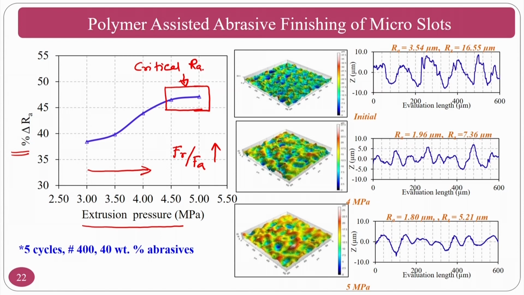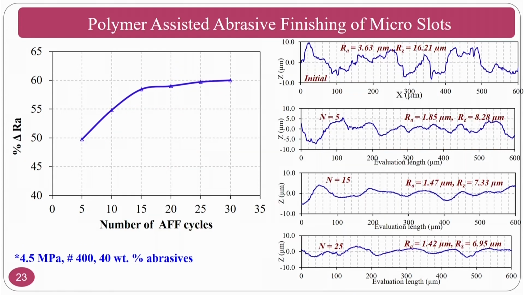Let me write Ra. And at the same time, corresponding 3D profiles also you can see. Initially it is 3.54 microns. After finishing, it came to 1.8 microns. This is just a preliminary study, and if you want to go through the main studies, you can go through some of the papers of our group with Sachin Singh. Now, we will move on to the number of abrasive flow finishing cycles. As the number of abrasive flow finishing cycles increases, what will happen?